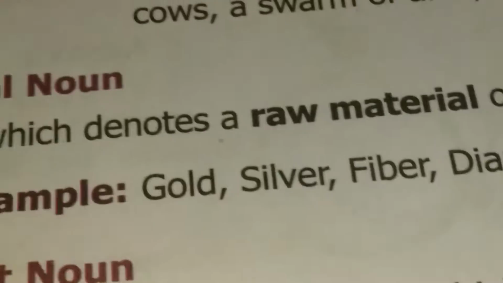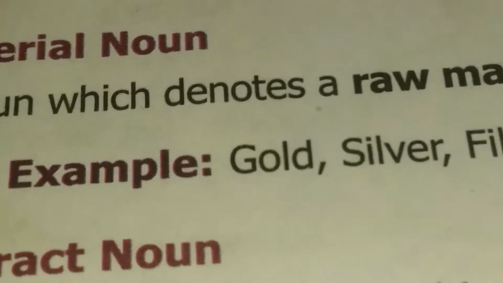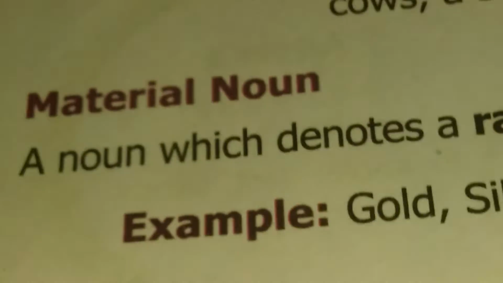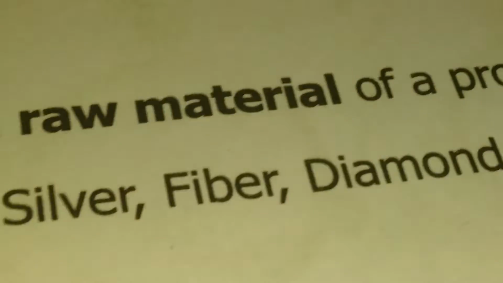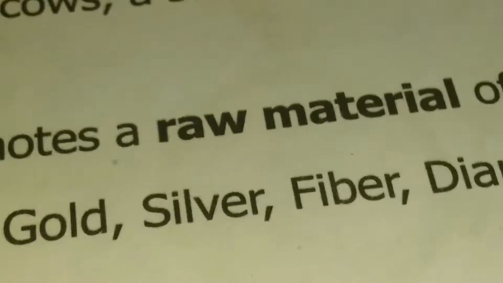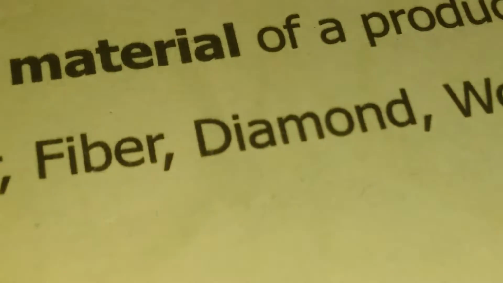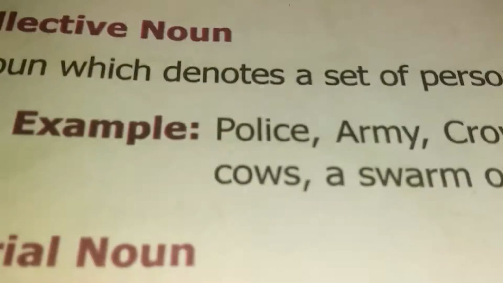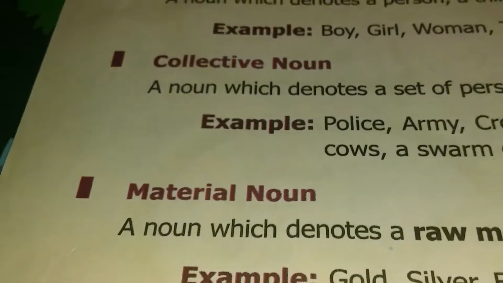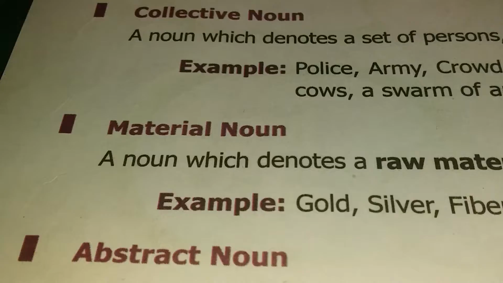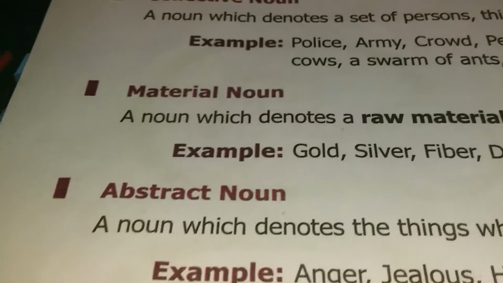Like that, they have given many examples. Gold: we get jewels and all from gold. So a noun which denotes a raw material of a product is known as a material noun. Examples: gold, silver, fiber, diamond, wood, clay, cotton, and many more.